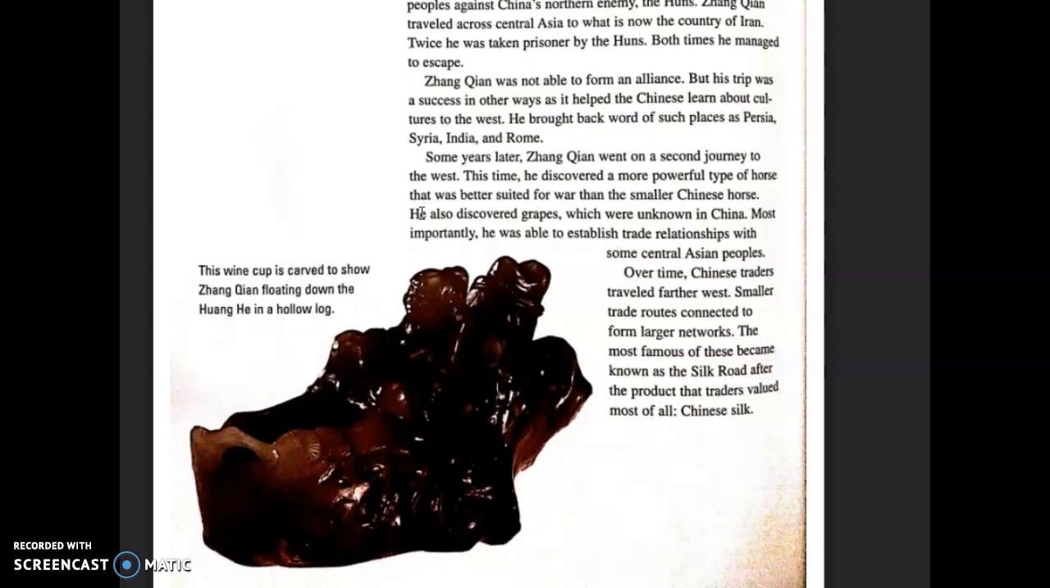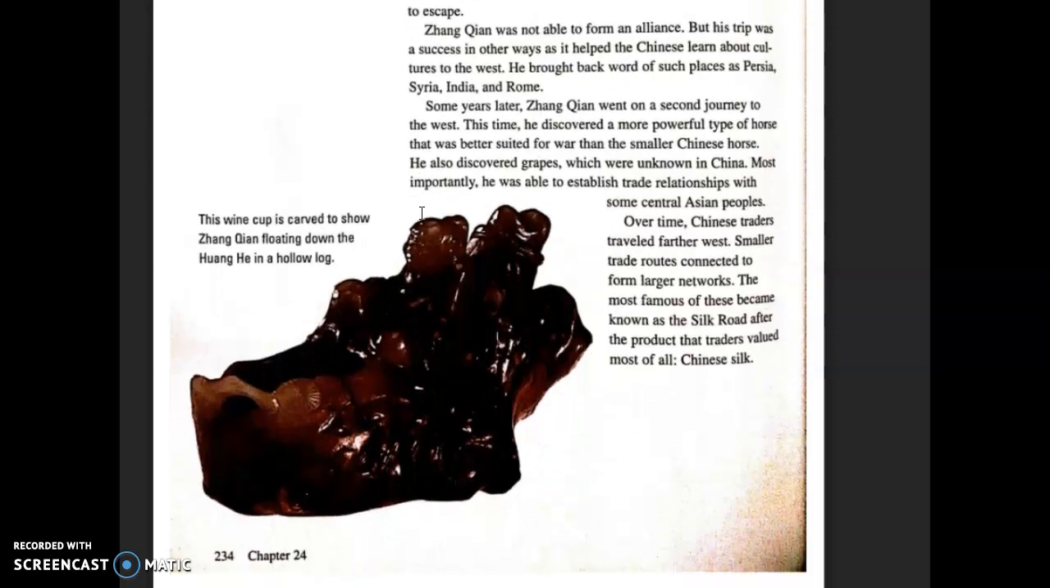Zhang Qian was not able to form an alliance, but his trip was a success in other ways, as it helped the Chinese learn about cultures to the west. He brought back word of such places as Persia, Syria, India, and Rome.